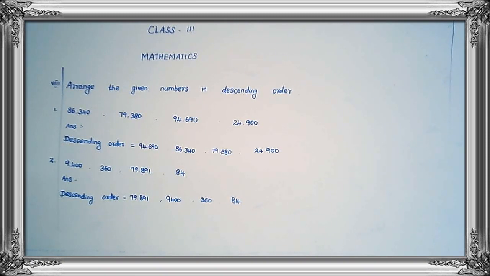9,400, 360, 79,891 and 84. Answer. DESCENDING, descending, ORDER, order, is equal to 79,891, 9,400, 360, 84.